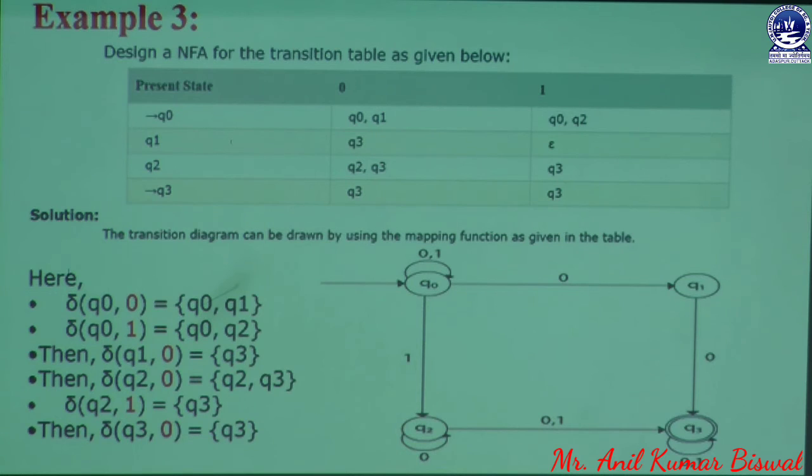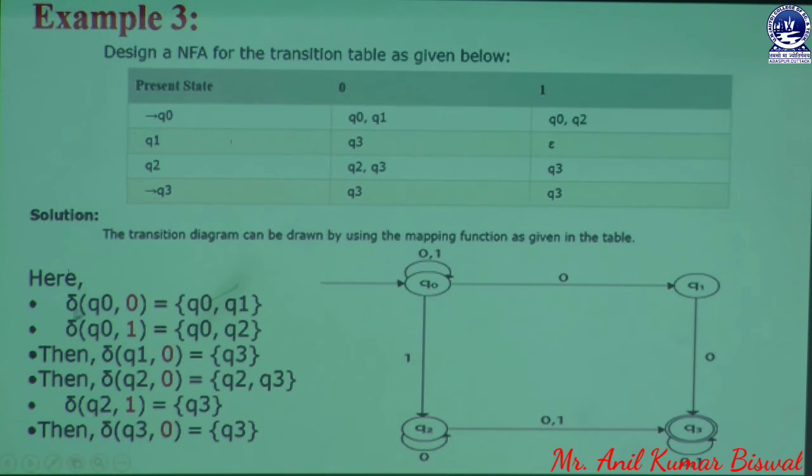Here Q0 is the initial state, and it can accept 0 and 1. In the case of an NFA we can put multiple transitions on the same input symbol in our state diagram. So Q0 can take 0 or 1, meaning it is self-redirected. Whenever the user puts 0, we can create a next state like Q1, which is already mentioned in our transition diagram. Here we have some transition explanations mentioned on our monitor screen.